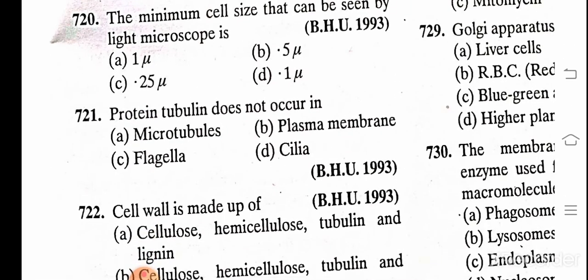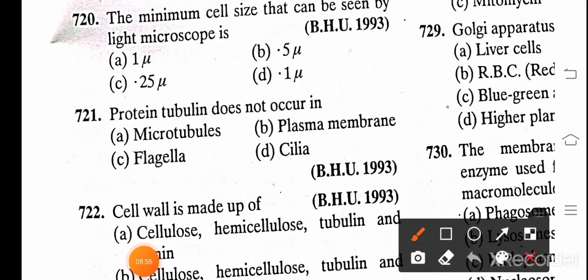The minimum cell size that can be seen by light microscope is: A. 1 mu, B. 0.5 mu, C. 0.25 mu, D. 0.1 mu, and the correct answer is C, 0.25 mu. Protein tubulin does not occur in: A. Microtubules, B. Plasma membrane, C. Flagella, and D. Cilia. And the correct answer is B, plasma membrane.